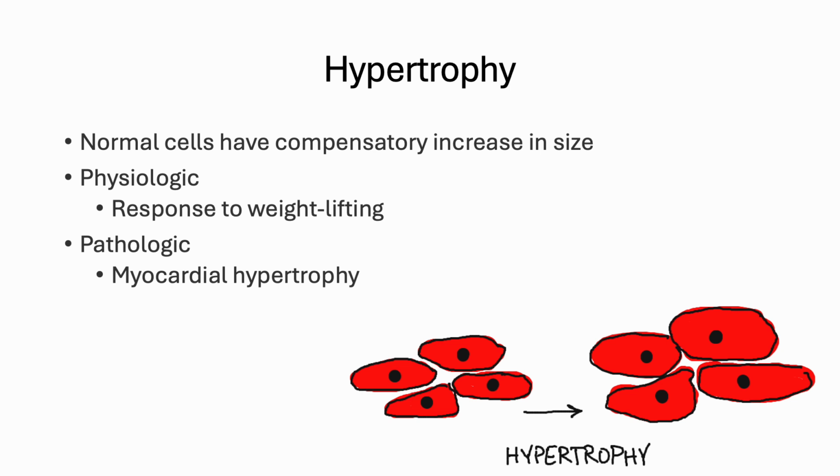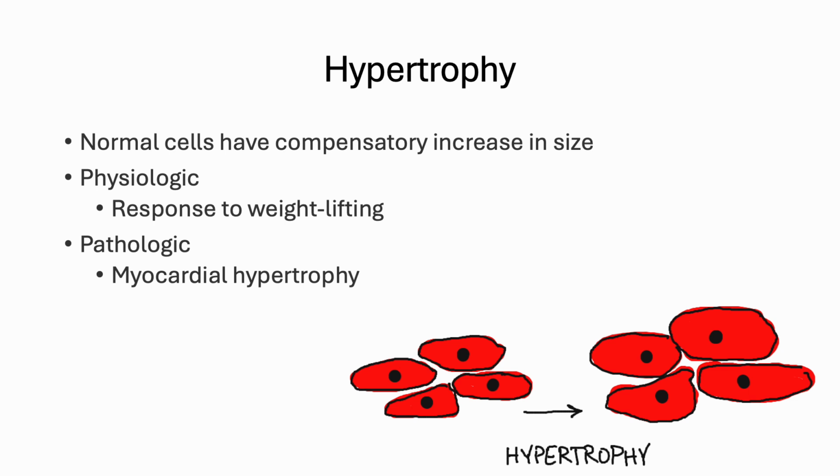Hypertrophy is when normal cells have a compensatory increase in size. A physiologic example would be the response to weightlifting. When people want to pump up their muscles, they're not actually making more muscle, they're just making larger muscle cells, hypertrophic muscle cells.